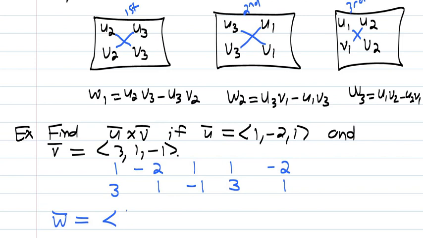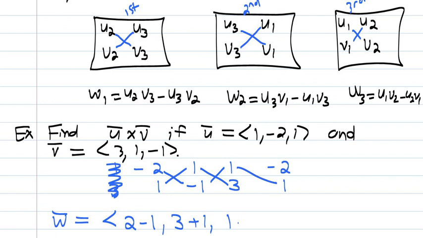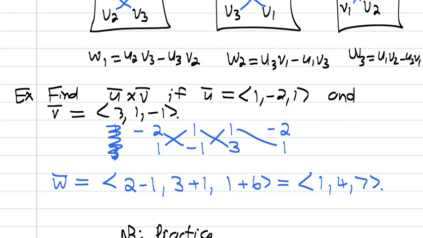For the first component, I delete column 1. Then I multiply that minus multiply that. So 2 times -1, which is -2, minus 1 times 1, which is 1, so -2 minus 1 is -3. For the second component, I go to the next block. It's 1 times 3, which is 3, minus 1 times -1, so plus 1. For the third component, I go 1 times 1, which is 1, minus 2 times 3 is 6, so minus 6 becomes plus 6. Then it becomes 2 minus 1, which is 1, 3 plus 1, which is 4, and 1 plus 6, which is 7. Please practice this.